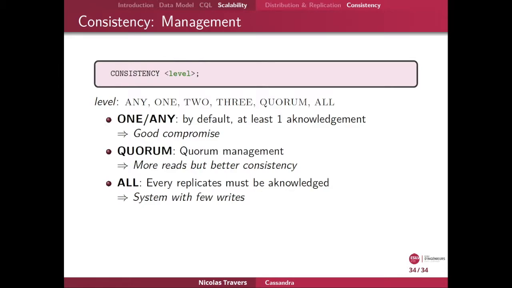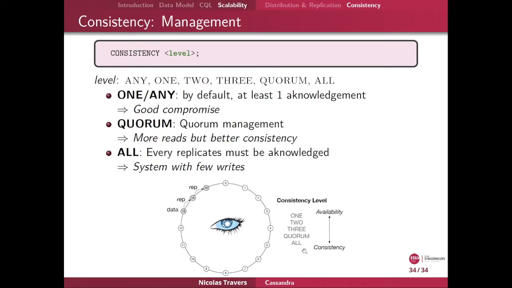We lose availability. So to illustrate that, you can have the consistency level which is more available for one, and then according to the different levels, you have more consistency and less availability at this time.